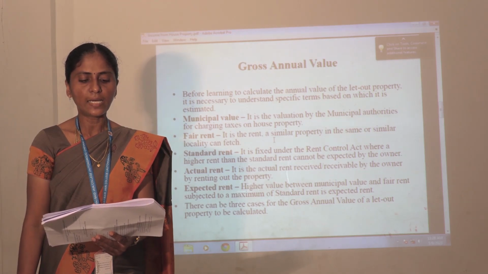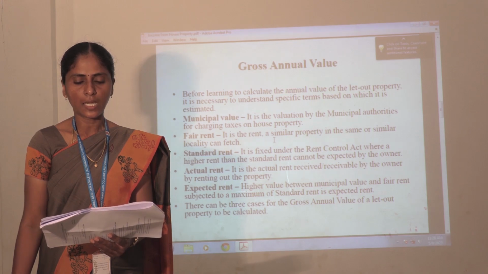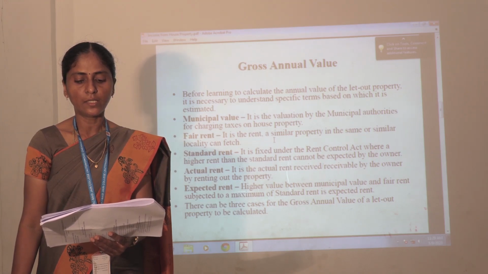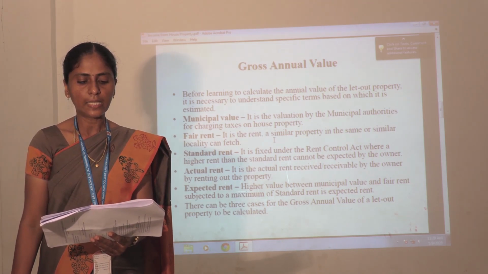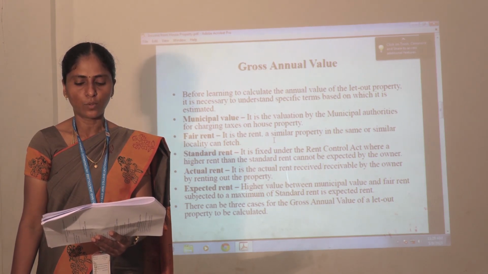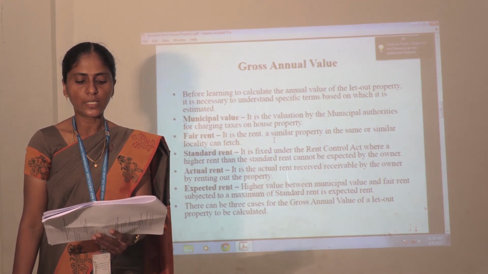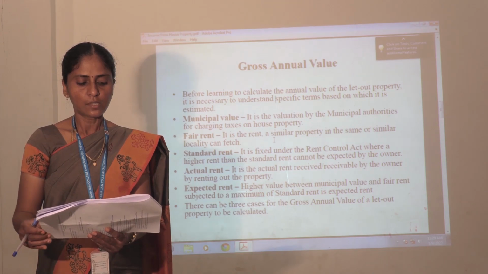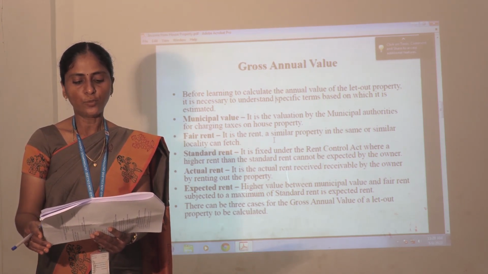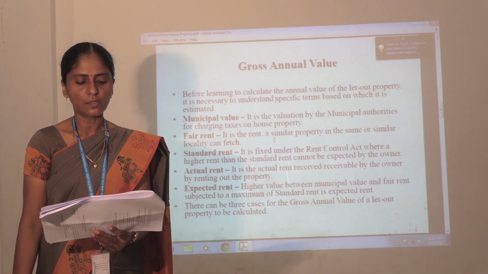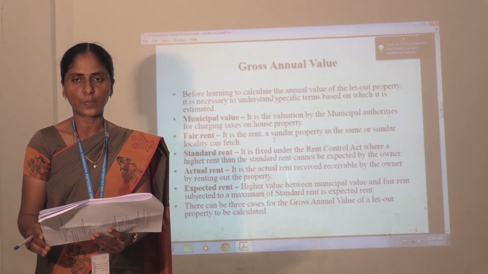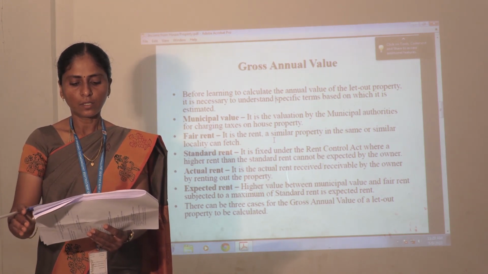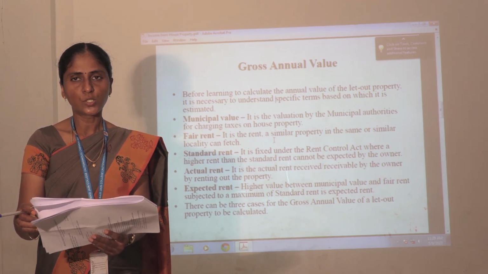The second one is fair rental value, the rent of a similar property in the same or similar locality. Then standard rent, it is fixed under the Rent Control Act, where a higher rent than the standard rent cannot be expected by the owner. Then actual rent is the actual rent received or receivable by the owner by renting out the property. Then the higher value between municipal value and fair rental value, subject to the maximum of standard rent, is the expected rent.